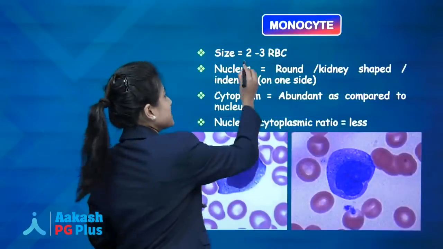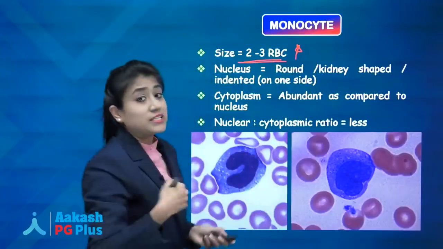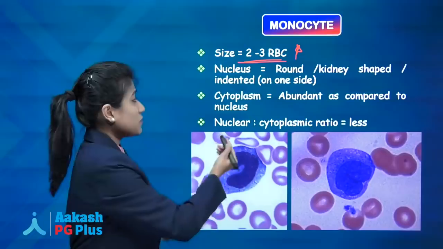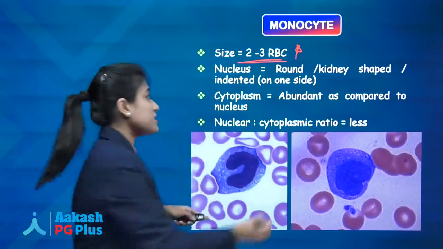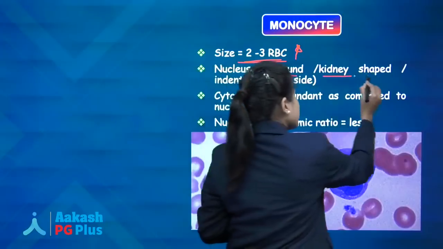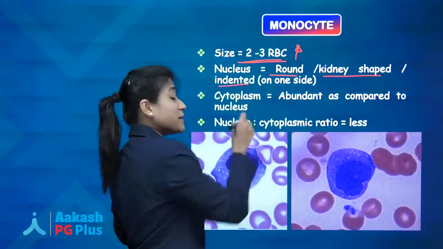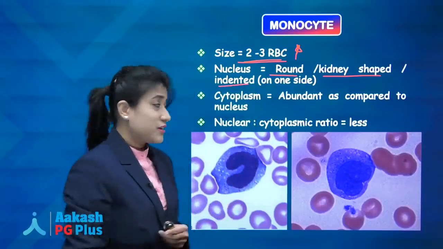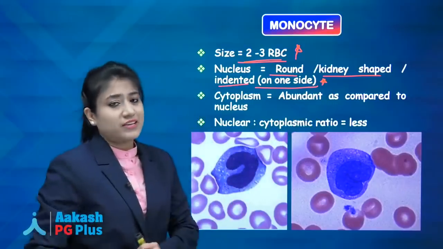Remember, the monocyte is again a very big cell. It is more than 2 to 3 times the RBC size. What about the nucleus? Remember guys, the nucleus of the monocyte may be round, may be kidney shaped, may be horseshoe shaped, and remember it may be indented. Okay, and it is present on one side of the cell.